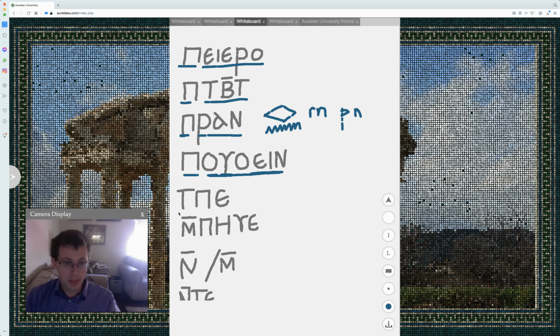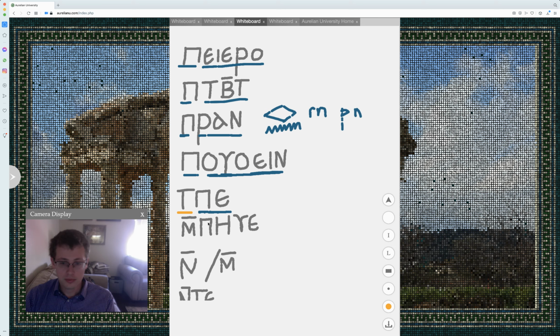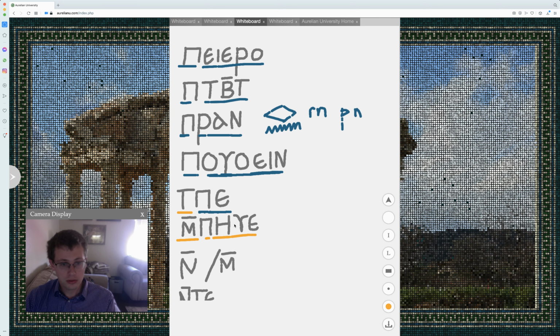Tpe, this is sky. This is quite an interesting word. So it's feminine. A lot of times in ancient societies, heroi gamoi, so sacred marriages between the primitive elements, would involve a masculine sky and a feminine earth. Here we've got a feminine sky, so that's quite interesting. Mpewe would be the plural. Notice we've also got a different stem here. And then we've got nte.